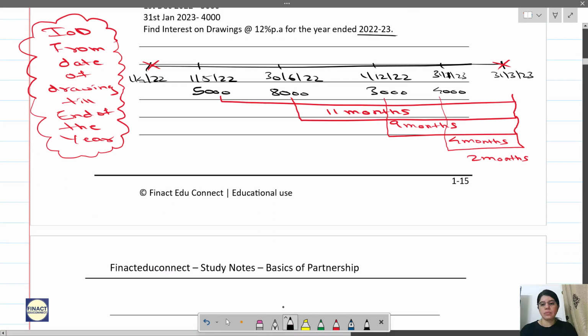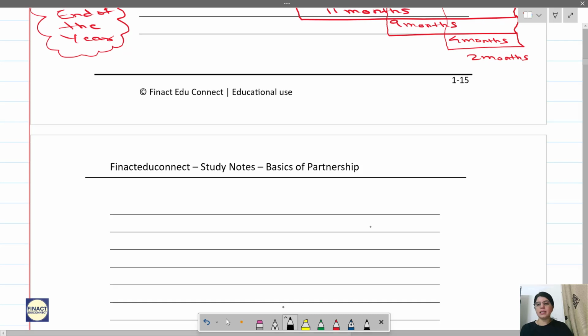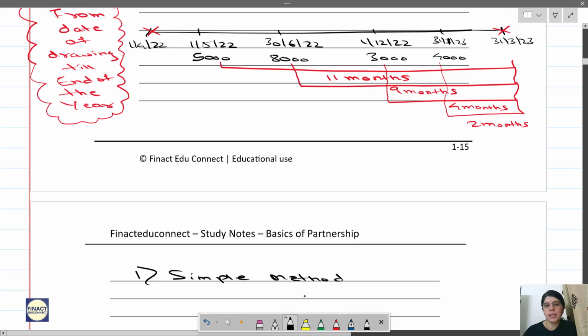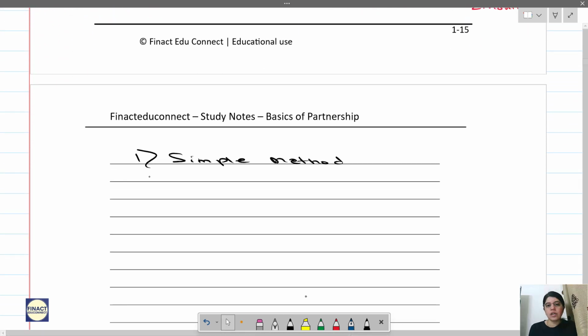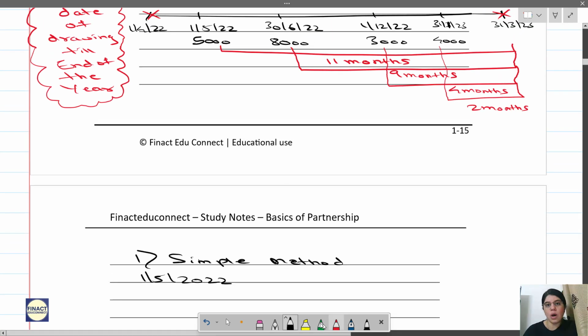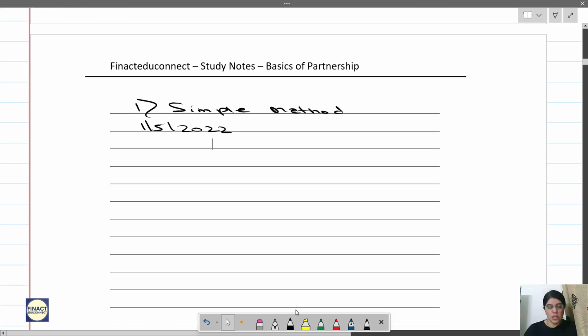Now let us calculate this with the simple method. First we will calculate this with the simple method. As I told you, when it is irregular drawings and the rate is per annum, we have two methods. So first with the simple method. We will write down the date. So the first drawing was on 1st May 2022. Correct? How much was the amount? 5,000.